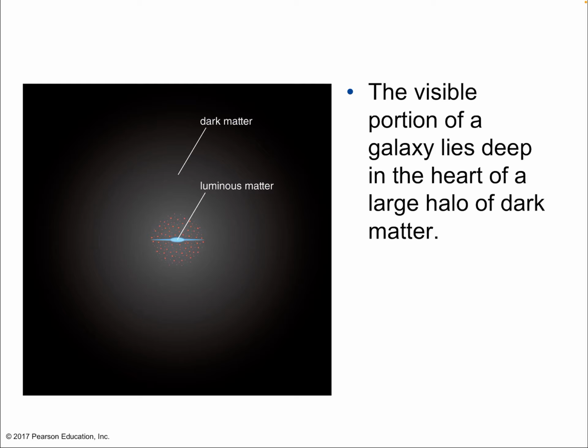Okay, but here's the thing. The visible portion of a galaxy must, based on our understanding of gravity, lie deep in the heart of a large halo of dark matter, shown here as this sort of grayish blur. Okay, so the idea is that there is the luminous spiral, there is the halo of stars, so there's another type of halo, a halo of ordinary matter, and that's what it's called, of older stars that aren't part of the spiral arms. But then outside of that, on a huge scale, right?